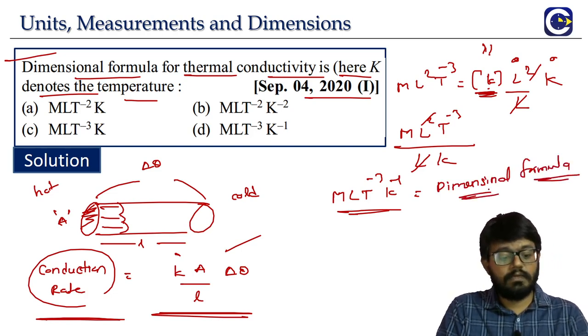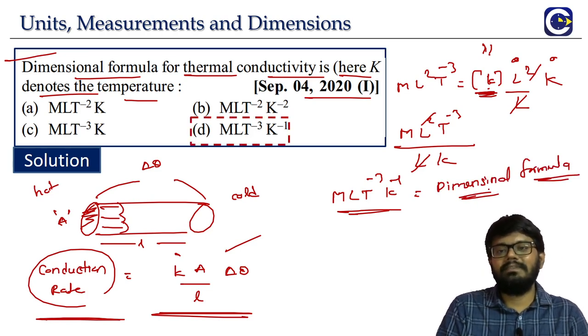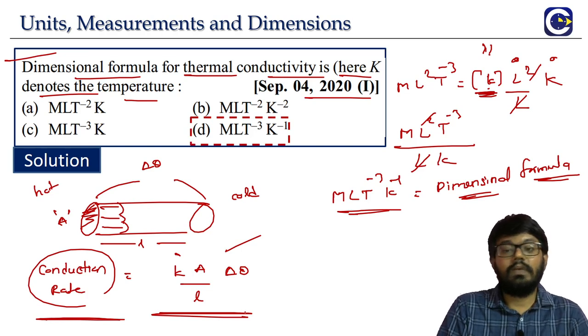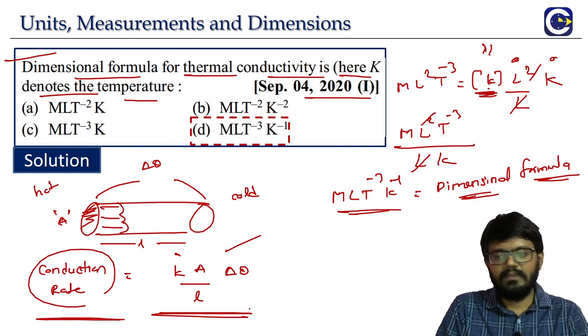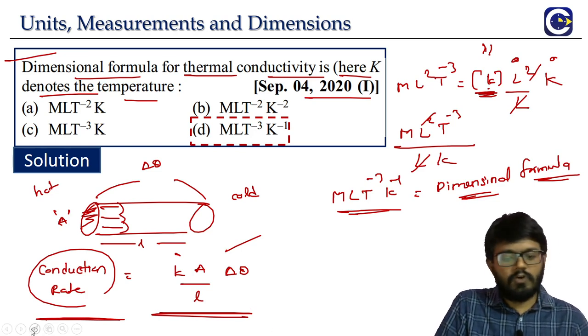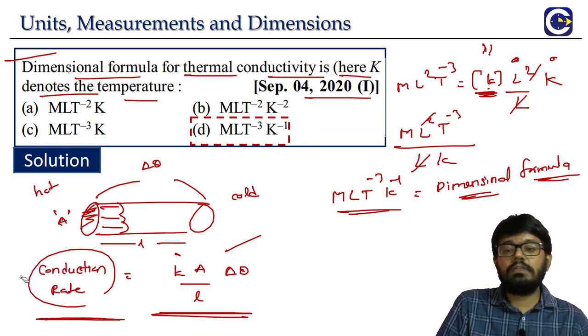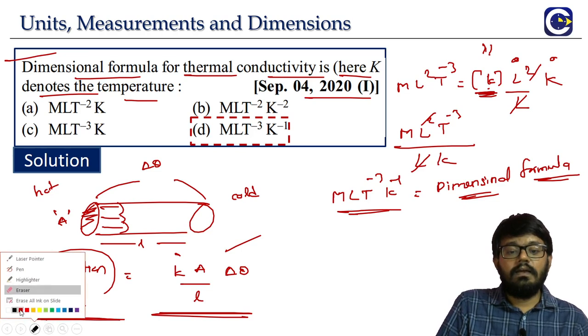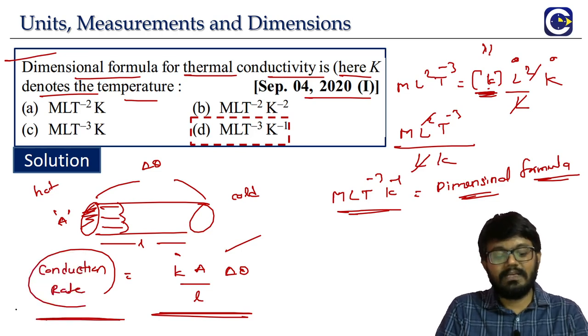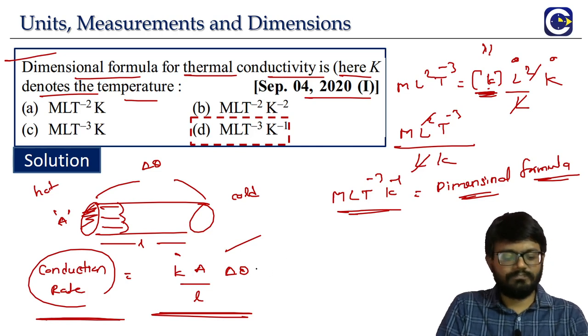So where is the answer? Look at it. M L T power minus 3 and then K power minus 1. Option B. While choosing the options we have to be a little bit careful. Everywhere it looks almost the same with a small difference. Of course, to find the dimensional formula we used the principle of homogeneity. The equation that we used is the rate of conduction formula. Conduction law is what we call it. We will see this in the thermal properties of matter.